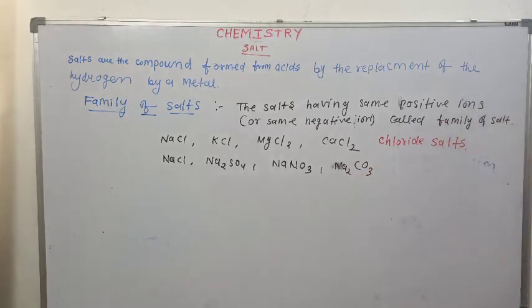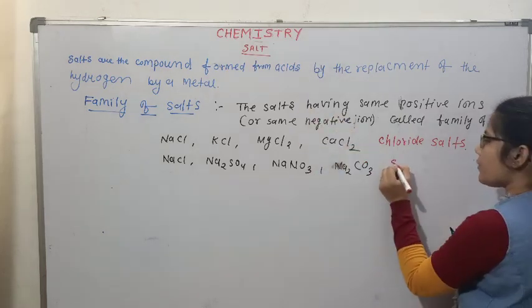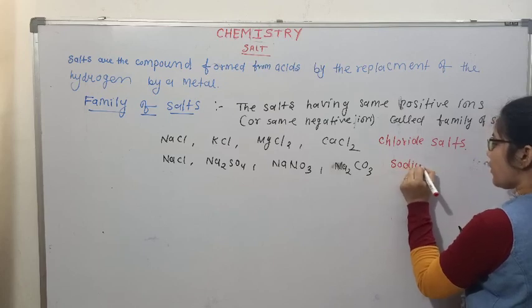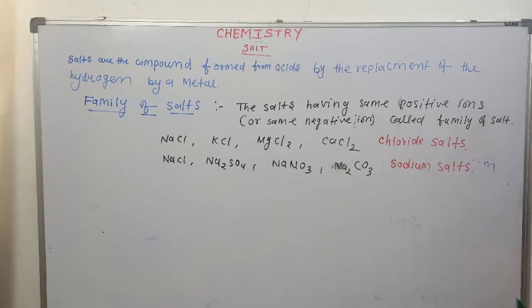They all have the sodium ion in common. So this is a family of sodium salts. In this way you can categorize salts. If they have a common positive ion, that is one family, and if they have a common negative ion, that is also considered one family.